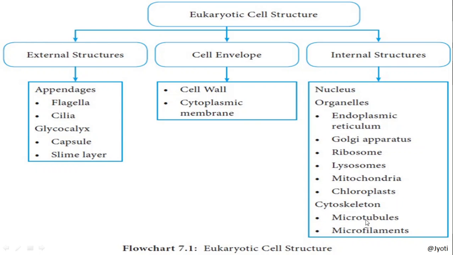Then the cytoskeleton, which includes microtubules, microfilaments, and besides this, the appendages like flagella, cilia, and the glycocalyx, capsule, slime layer, which are present in the prokaryote. And besides that, the microbodies are also there that we will discuss in our next session.